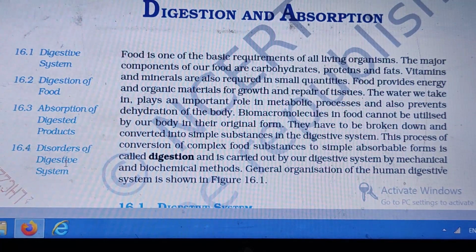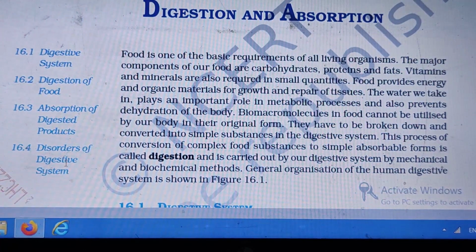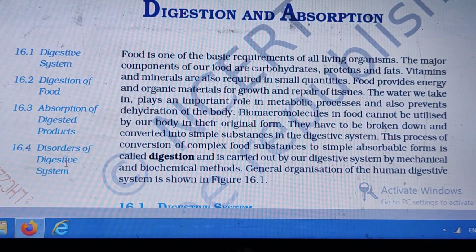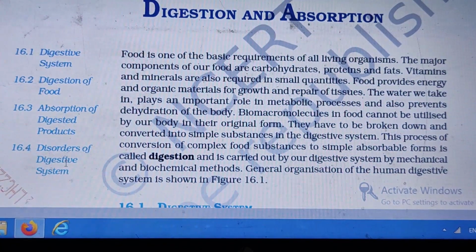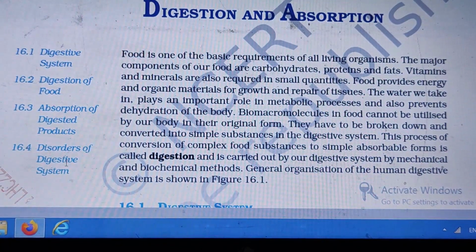Coming to the subtopics, we classify the lesson into four subtopics: digestive system, digestion of food, absorption of digestive products, and disorders of digestive system. Okay, now let us start with the digestive system.